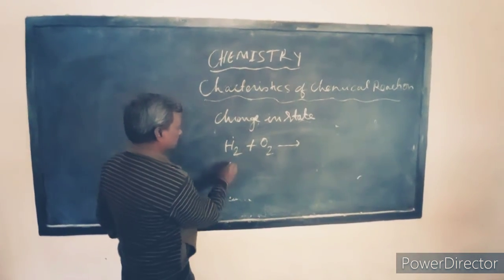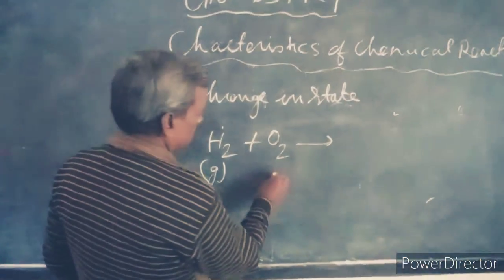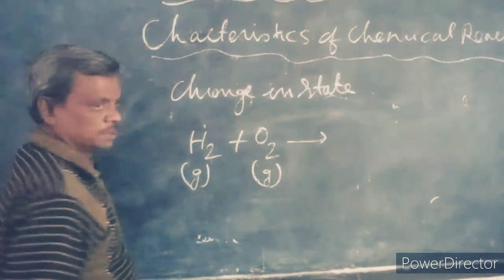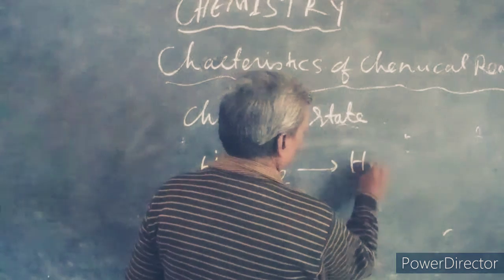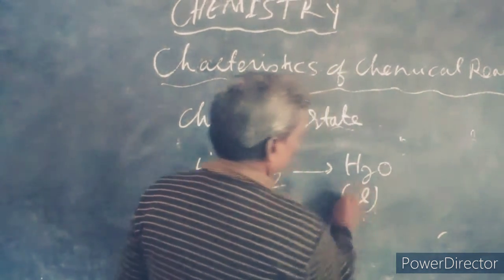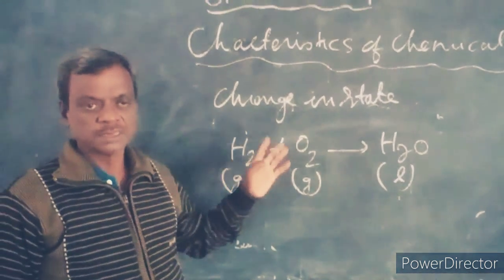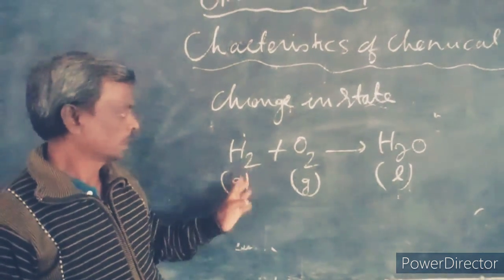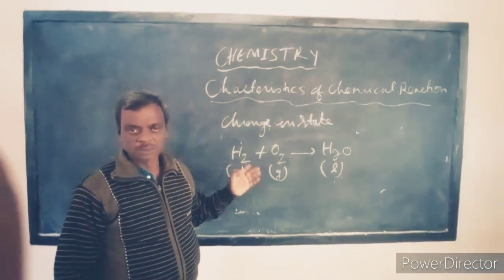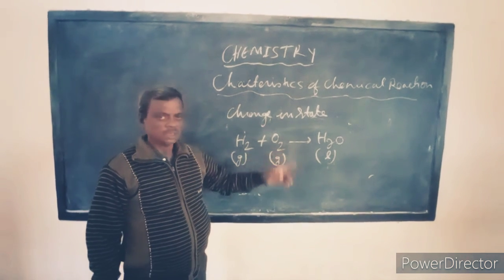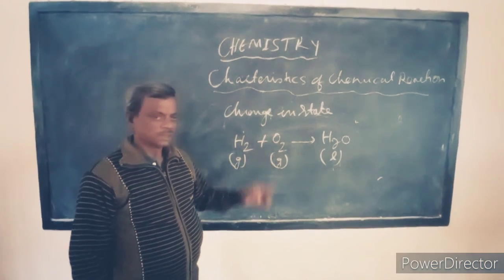Hydrogen is in gaseous state, so I am writing G. Oxygen is also a gas, so I am writing G. When hydrogen and oxygen react, we get water. Water is in liquid state. So in this reaction, you can see that the gaseous state is changing into liquid state. That means hydrogen and oxygen, which are initially gases, combine together to form water, which is in liquid state. So in this reaction, the characteristic observed is change in state.